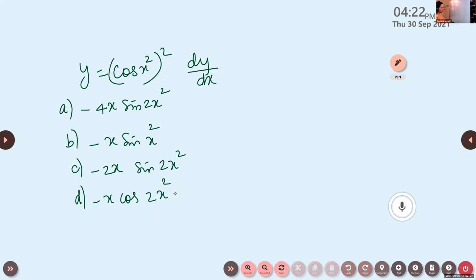Naurin, try this one. What is dy by dx, Naurin? Minus 2x sine 2x square. Minus 2x sine 2x square. Is it correct? Nia? What is the derivative of cos of x square the whole square, Nia?